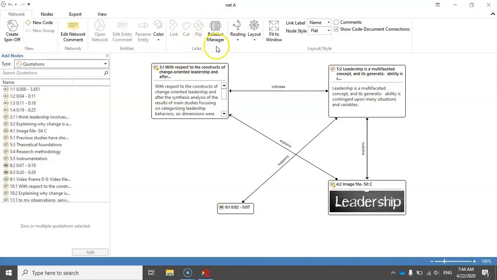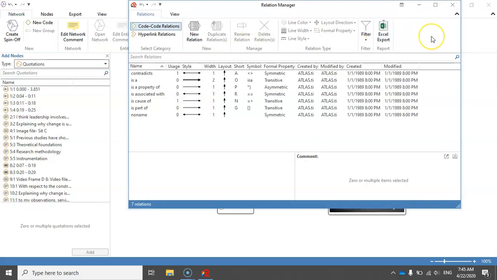All right, there is one option here, a relation manager. In the previous video we talked about it. I just click on that, and the only issue here that I would like to tell you is that when you click on a relation manager, there are two main buttons here: quote relations and hyperlink relations. Hyperlink relations refer to the relations between quotations.